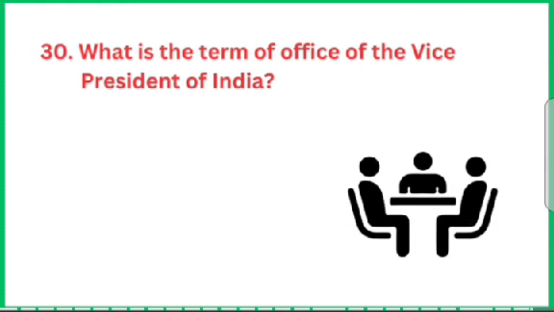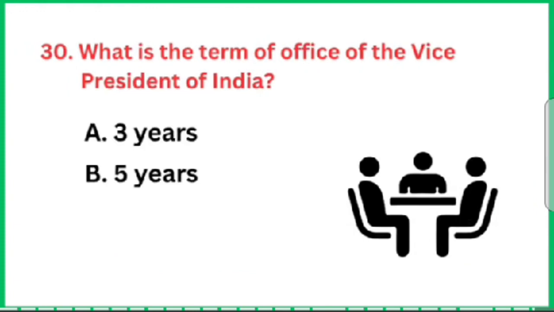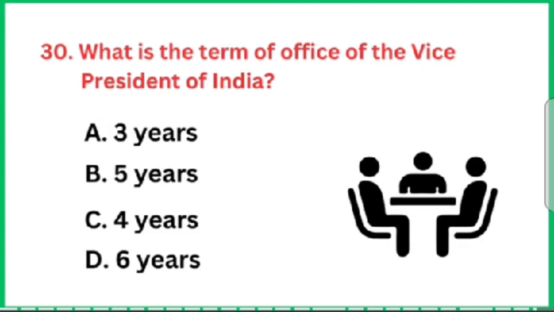Question number 30, the last question of this video. What is the term of office of the Vice President of India? Option number B is the correct answer, 5 years.